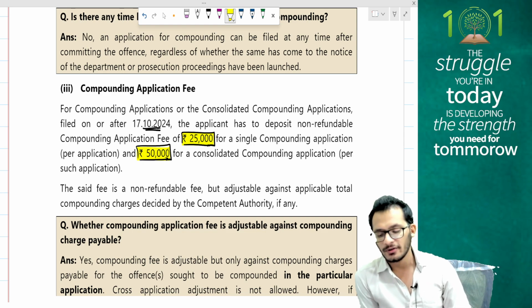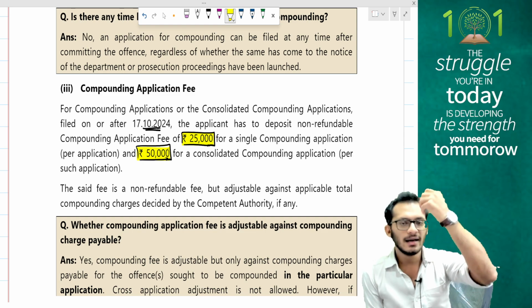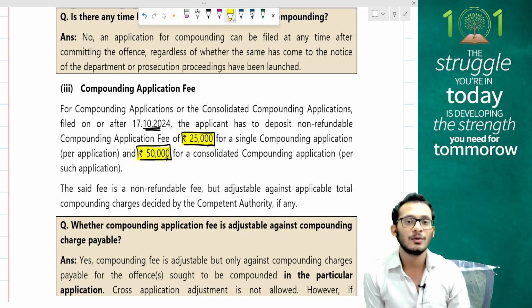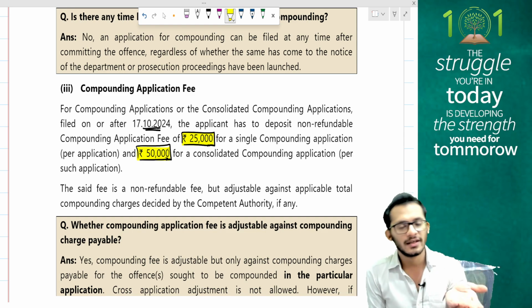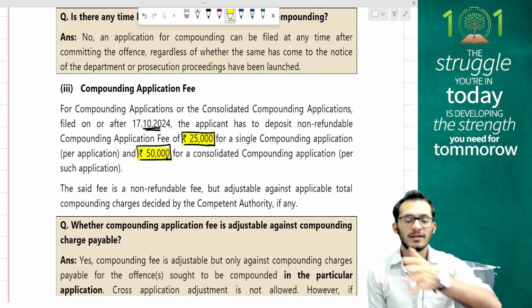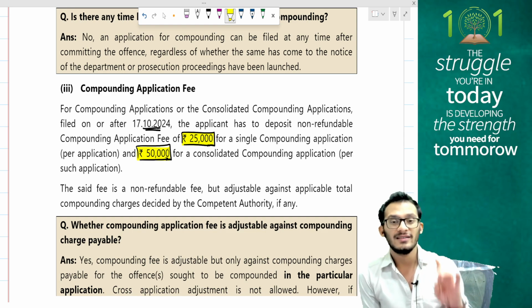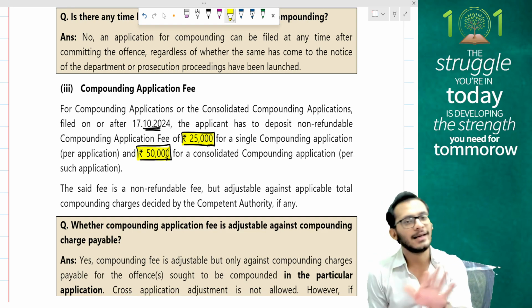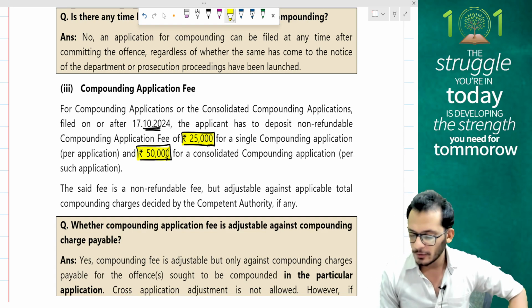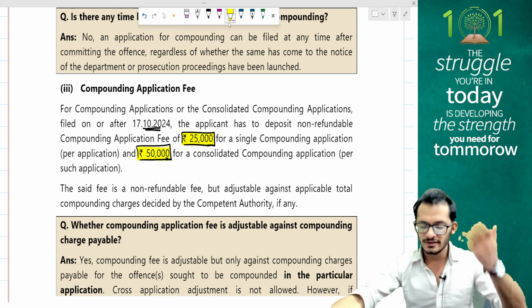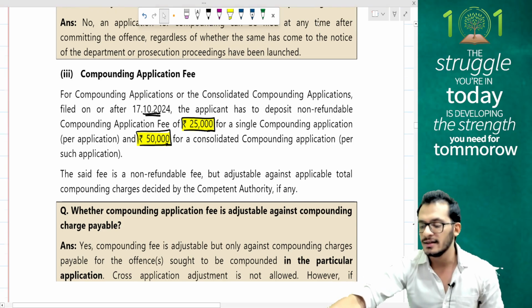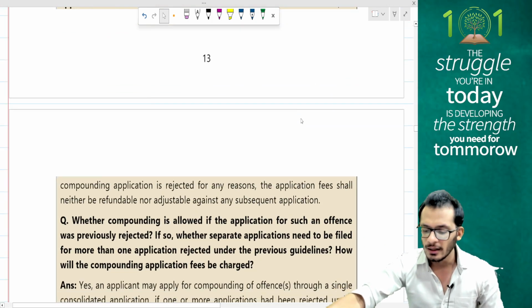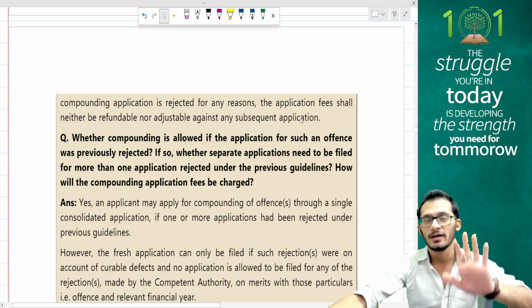The said fee is non-refundable but adjusted against the applicable total compounding charges decided by the competent authorities. If at some point the officer feels that you had to pay 50,000 but you have only paid 25,000, they can always adjust the existing 25,000 against the 50,000. But once the compounding fee is paid, it is always non-refundable. You are not getting this money back. Whether the compounding application fee is adjustable against other compounding charges payable, this is what we discuss. Yes, you are eligible to adjust it. There is no issue here, but you are never going to get this refund back no matter what happens.